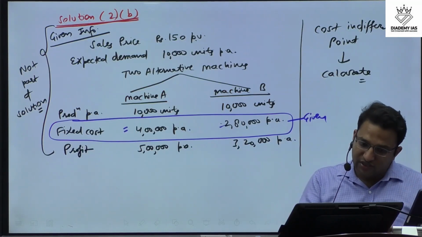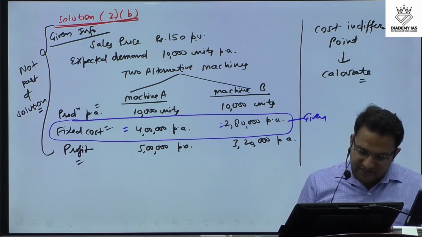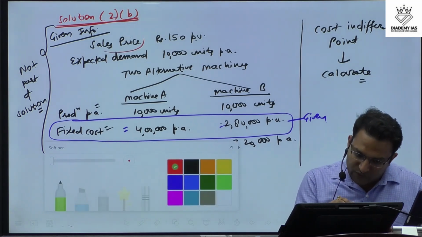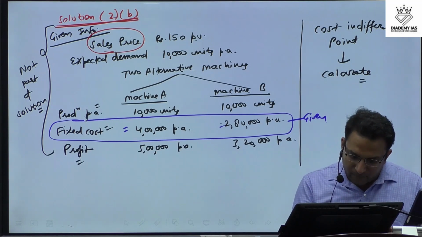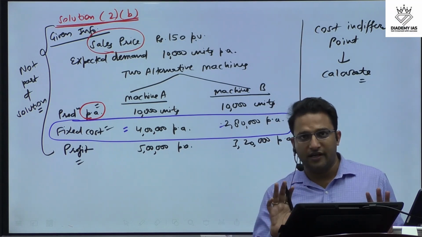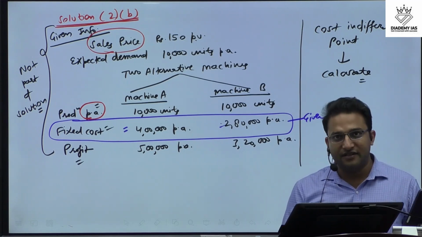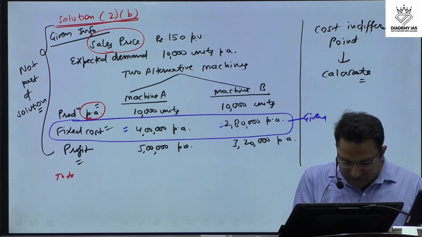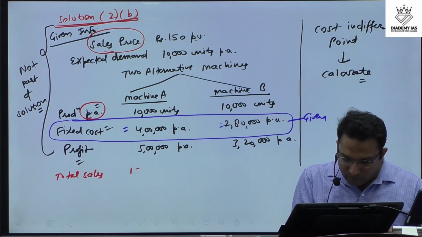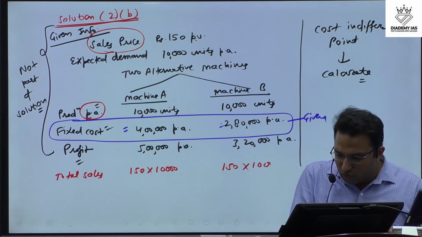So we have the information, that is the profit, we have the production units, we have the fixed cost. That means we can arrive at the total sales, because we also have the sales price, right? We have the sales price and we have the per annum sales and production. Both are same. In marginal costing, the production and sales are assumed to be same. So the production, that is 10,000 units multiplied by 150, is the total sales. So total sales we can derive, that is 150 into 10,000, and it will remain same in both the cases. The total revenue does not change. That means 15 lakh rupees.